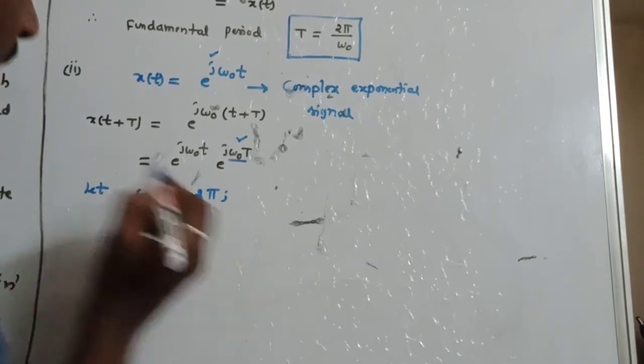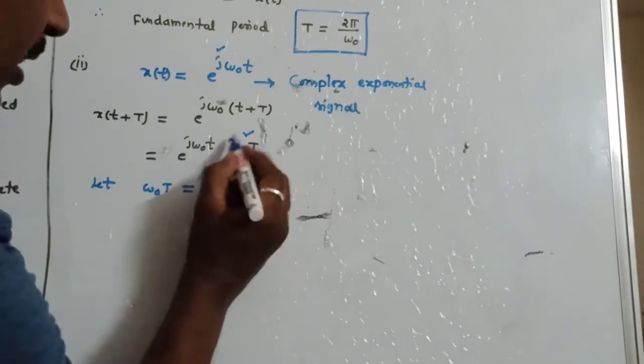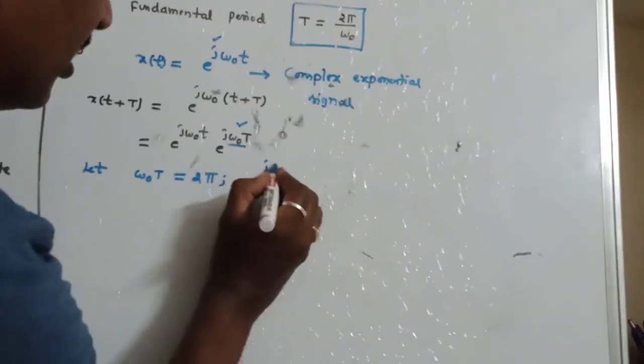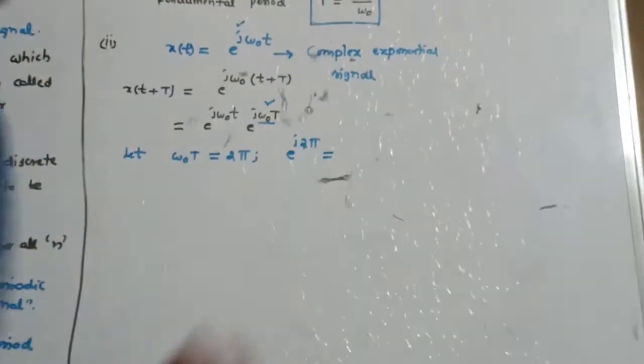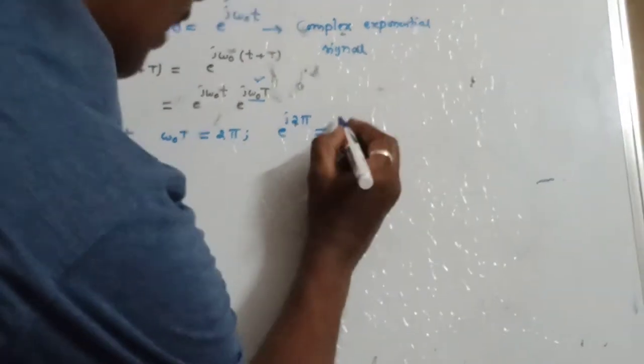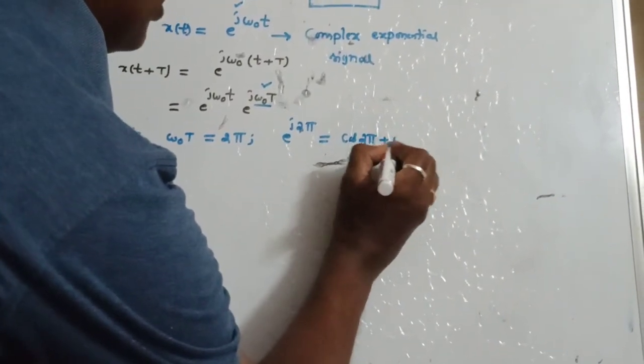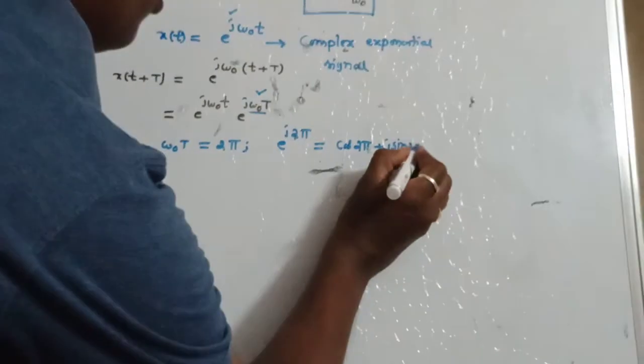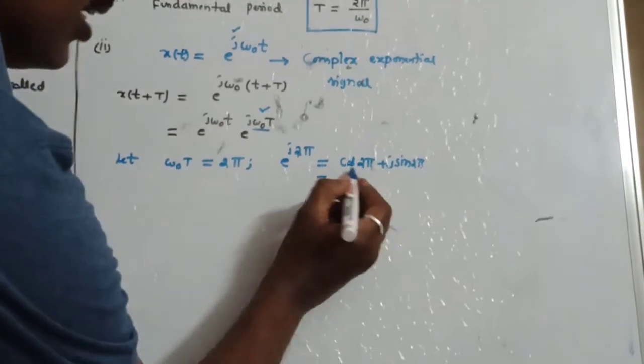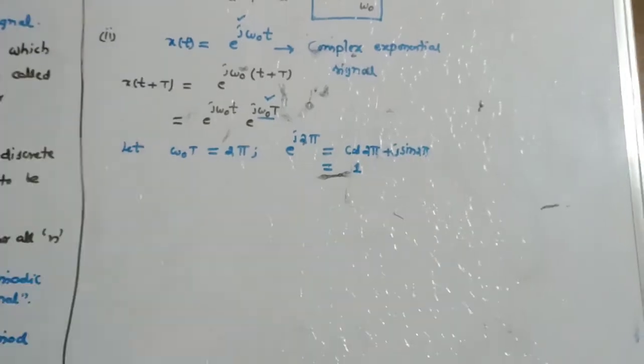This quantity becomes e power j 2 pi. From complex numbers, we can write it as cos 2 pi plus j sin 2 pi. Cos 2 pi is 1, sin 2 pi is 0.